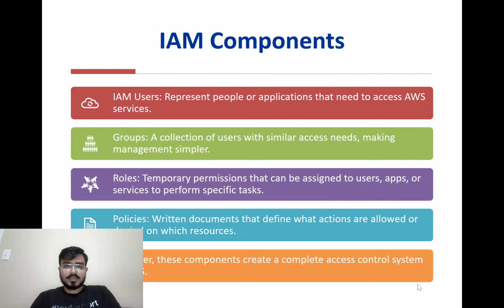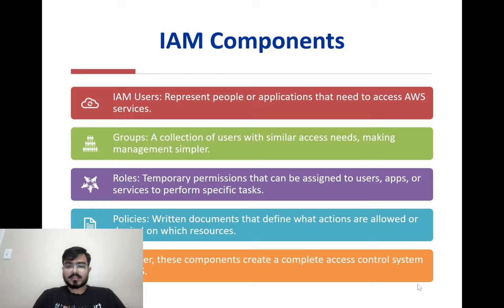So let's see. There are four main parts of IAM that work together: users, groups, roles, and policies. Users are individual people or apps that use AWS. Each one can have their own login credentials. Groups are collections of users with similar permissions. For example, you can put all your developers in one group and give the group permission to manage code.